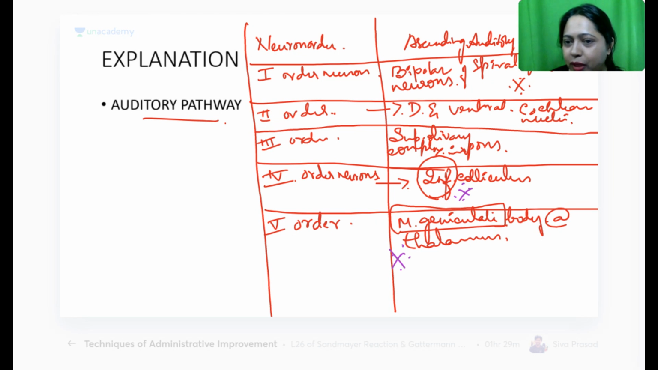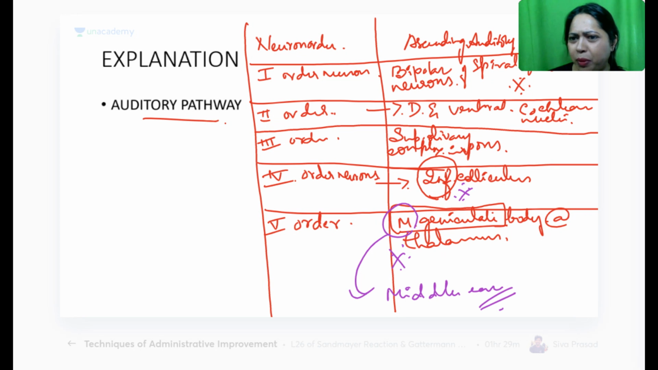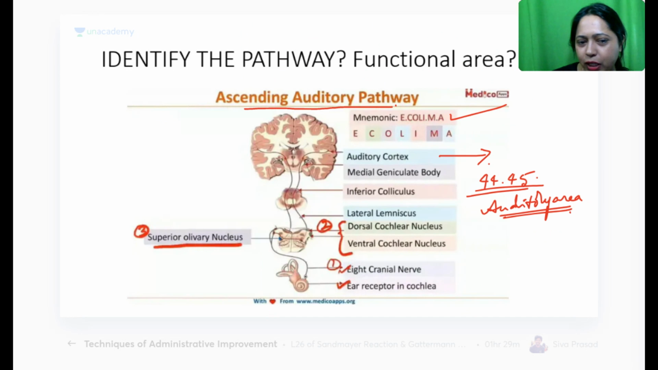How do I remember? I would just remember M for middle ear, okay? Who is confused? So many people are confused. Why are you confused? So the fifth one, medial geniculate body. Is anyone confused now? How many neurons? See, there are so many. The pathway, if you see, you will know. It first starts with the cranial nerve here. You can see the dorsal cochlear nucleus, ventral cochlear nucleus, and then you can see the lateral lemniscus, the inferior colliculus. Then it ends at the medial geniculate body.